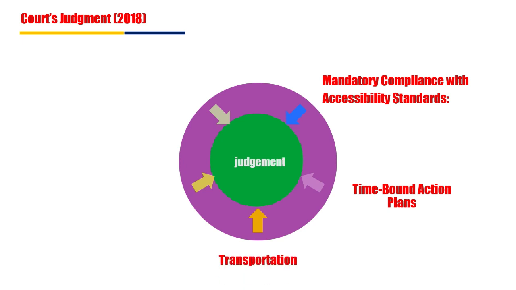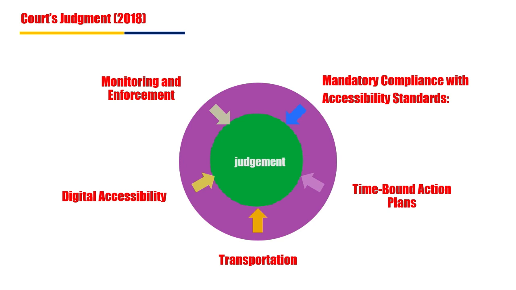And also we have transportation and digital accessibility. The judgment also emphasized ensuring that transport systems such as buses and railways, and digital services including websites, are made accessible. And also monitoring and enforcement are necessary, that is regular monitoring of progress with the mandate. The court also held that non-compliance could lead to contempt of court action.